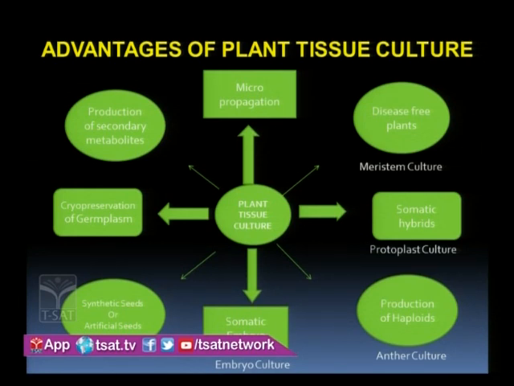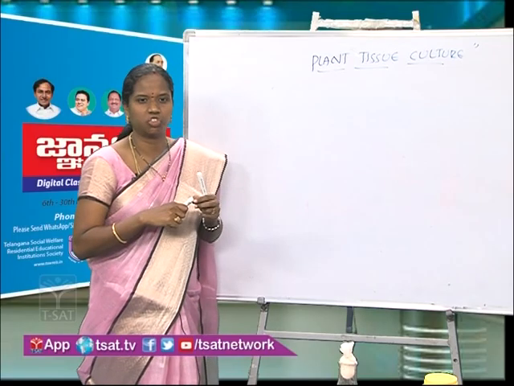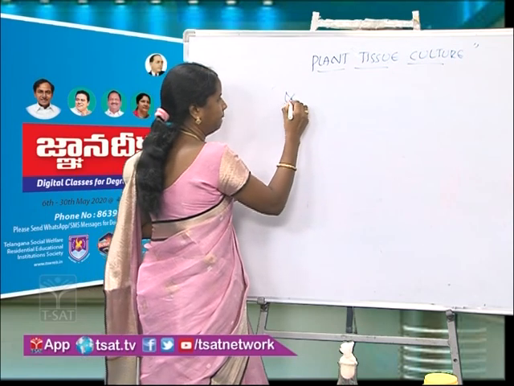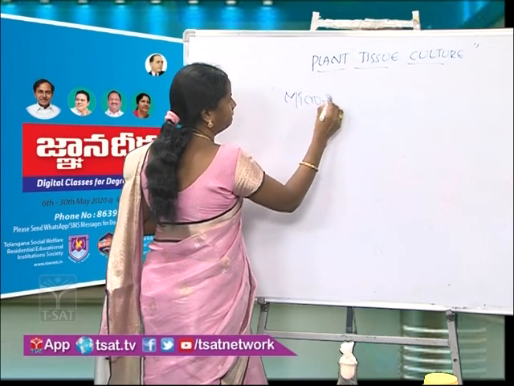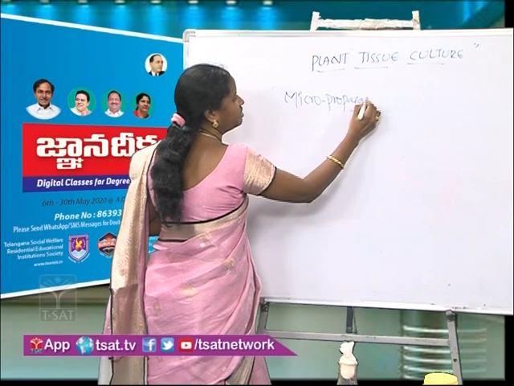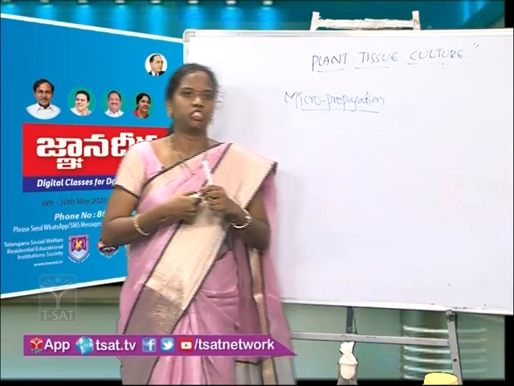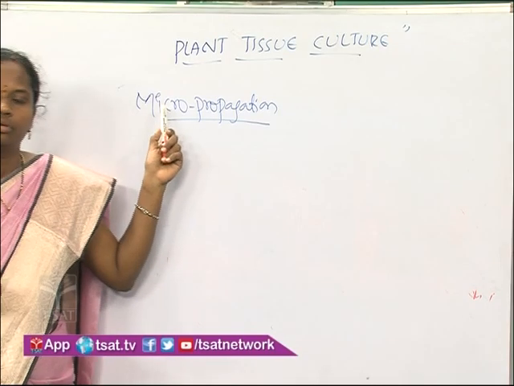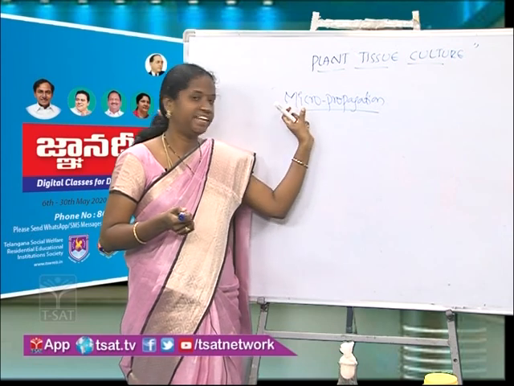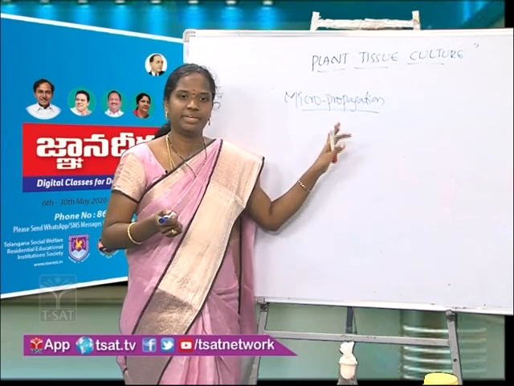Those are the advantages of plant tissue culture. I'll explain in detail one after the other. The first most important use of plant tissue culture is micropropagation. What is the first use? Micropropagation. In plant tissue culture, micro means very small, propagation means production.